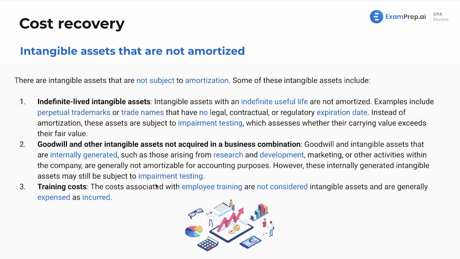Training costs, the costs associated with employee training, are not going to be considered intangible assets and are generally expensed as incurred. Now, some of these things, the reason they're here, you might think it's random, but they'll be tricks on the exam, multiple choice question answers that they're commonly trying to get you to fall for.